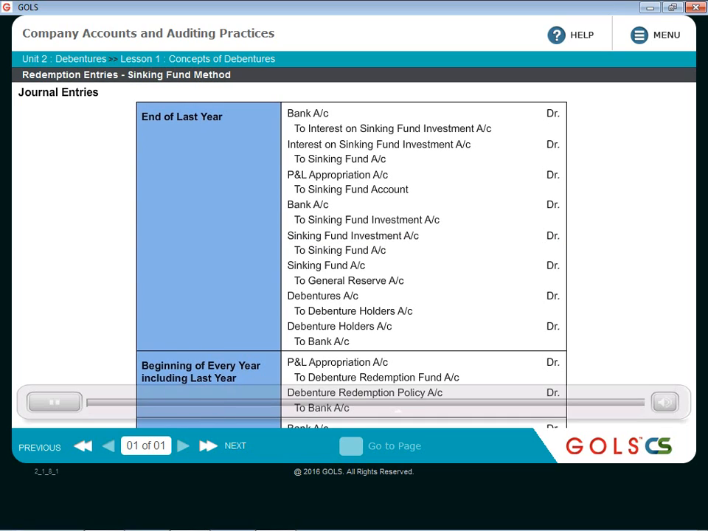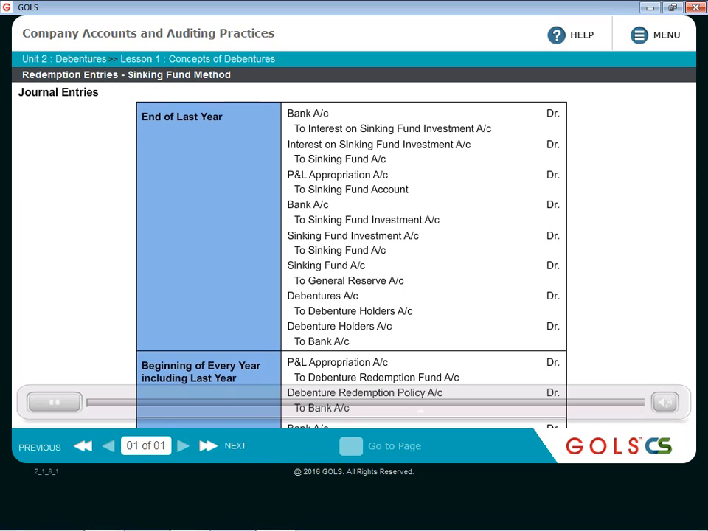Then finally, you don't need sinking fund because now the debentures are to be redeemed. So what you will do, sinking fund account debit to general reserve account. You will close sinking fund account by transferring the balance in sinking fund account to general reserve account. So sinking fund account closed, sinking fund investment account closed.